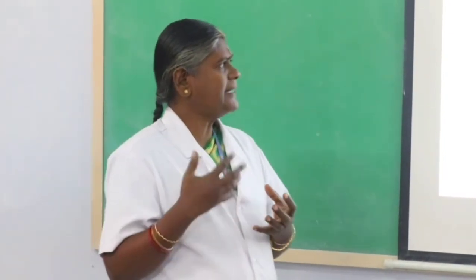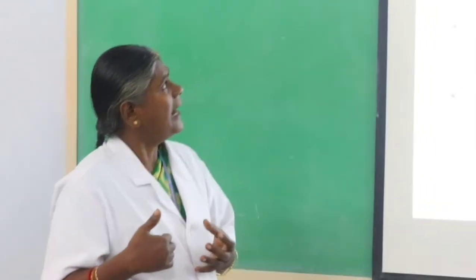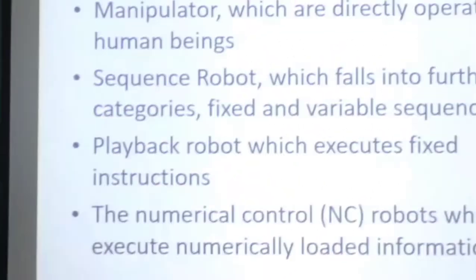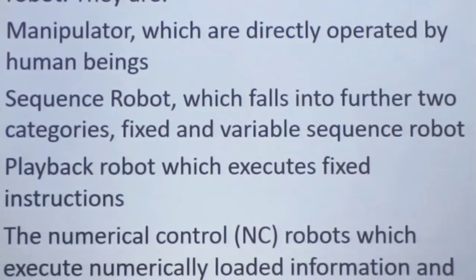The Japanese Industrial Robot Association JIRA, Robot Institute of America RIA and British Robot Association provided definitions of industrial robots, and JIRA specifies 5 different levels of industrial robot.